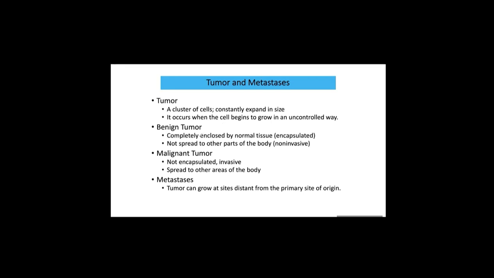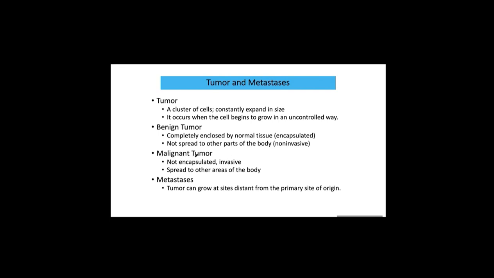A benign tumor, as I said before, is just the tumor cells surrounded by normal tissue, so we call that encapsulated. The cluster of tumor cells just stays together, and outside the tumor cells is normal tissue. So if you remove those tumors, the benign tumor does not spread to other parts of the body, so no problem.